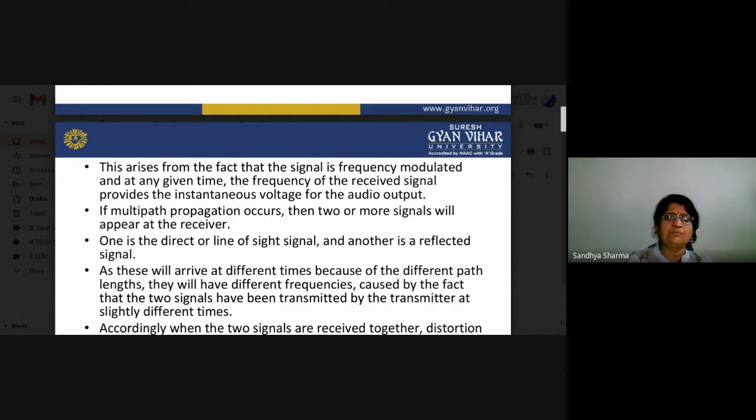So if multipath propagation occurs, then two or more signals will appear at the receiver. One is the direct or line of sight signal, and another is a reflected signal. These will arrive at different times because of the different path lengths, and they will have different frequencies. This is caused by the fact that the signals are received at slightly different times. When two signals are received together, distortion can arise if they have similar signal strength levels.